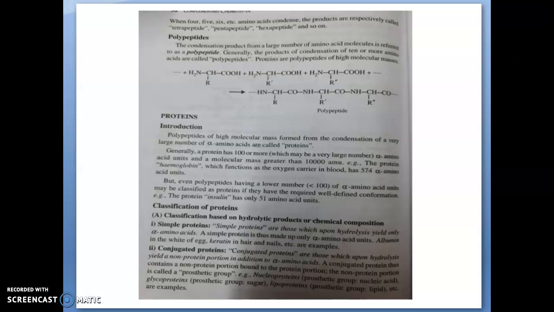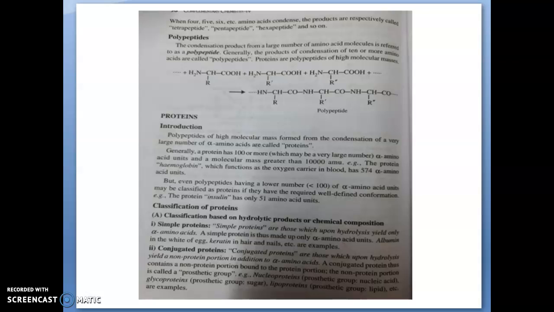Examples of simple protein are albumin in egg white, and keratin in hair, nails, etc.